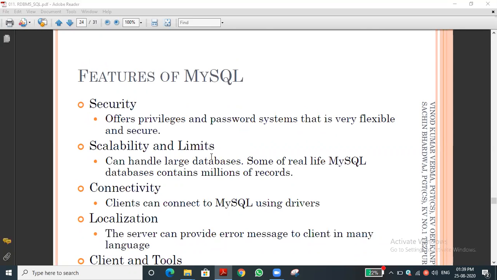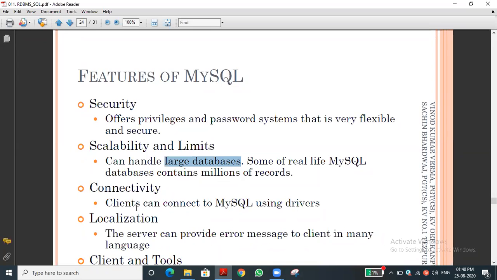And scalability and limits: scalability means users or applications. We can use it in a large number of applications, in different fields, for example education, industrial, medical, whatever field we can implement SQL. It is capable of handling large databases; we can store millions of records and retrieve them very quickly. That is very important: whenever we are accessing data, there is no slowness in MySQL. It provides it very fast.